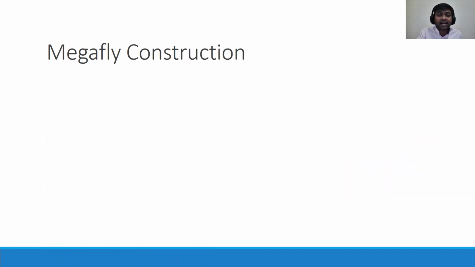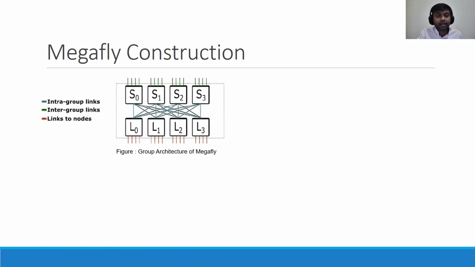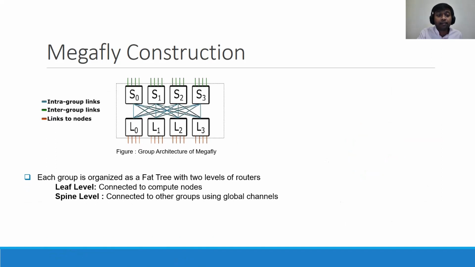Here I will briefly describe how the Megafly topology is constructed. This figure represents a single group architecture of Megafly. Each group is organized as a fat tree with two levels of routers. The bottom level, or the leaf level routers, are connected to the computing nodes, and the spine level routers are connected to the other groups using global links.